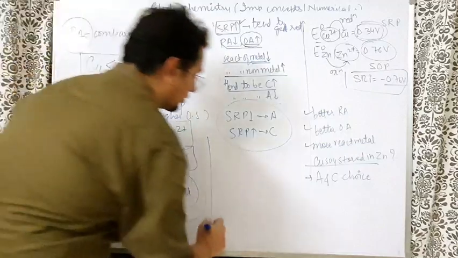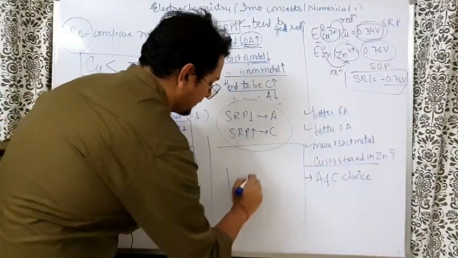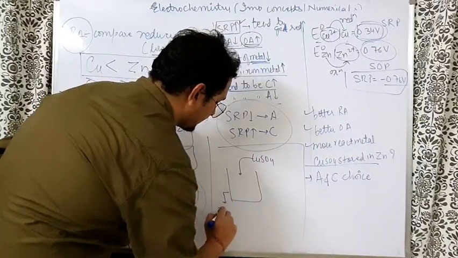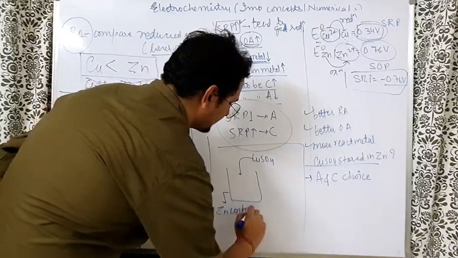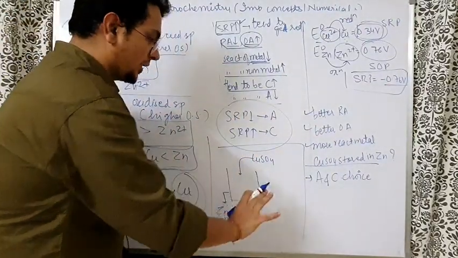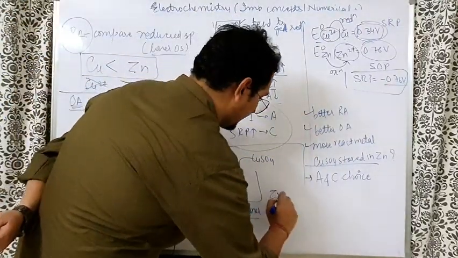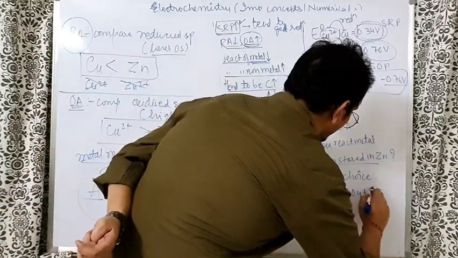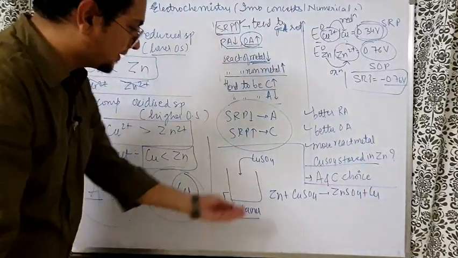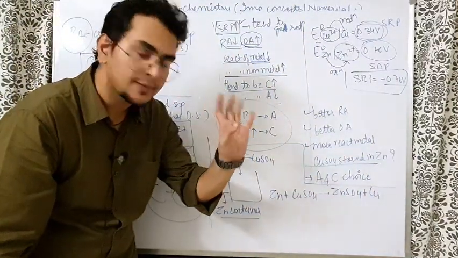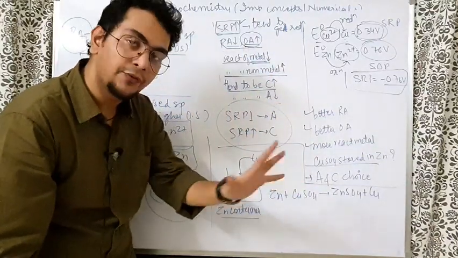Now the question arises, can we store copper sulfate in a zinc container? Let us see. You have been reading this question from class 9, 10th onwards. Imagine they react. If they react, then Zn plus CuSO4 will form ZnSO4 plus Cu. This is the expected reaction. Zn gets the sulfate, and Cu comes out as it is. Now you have to check, will this reaction be feasible or not?